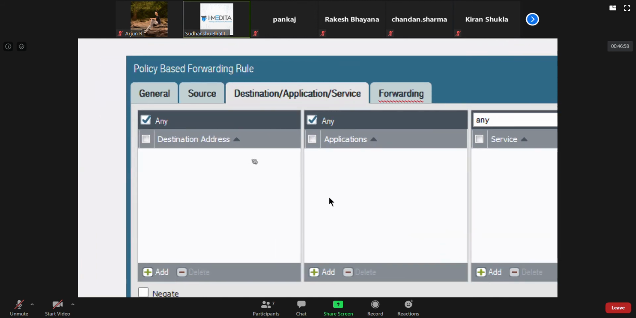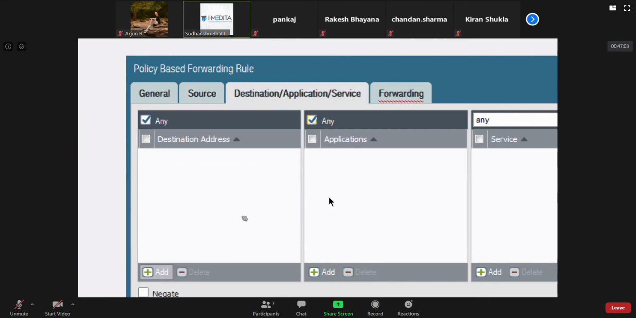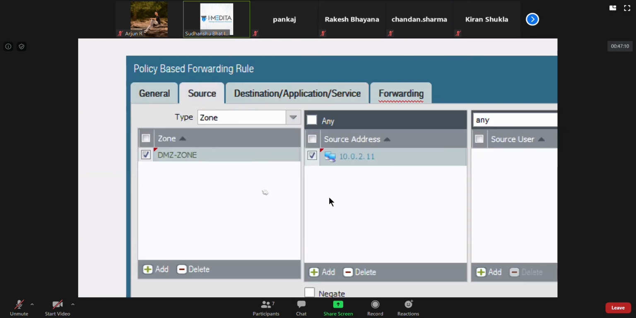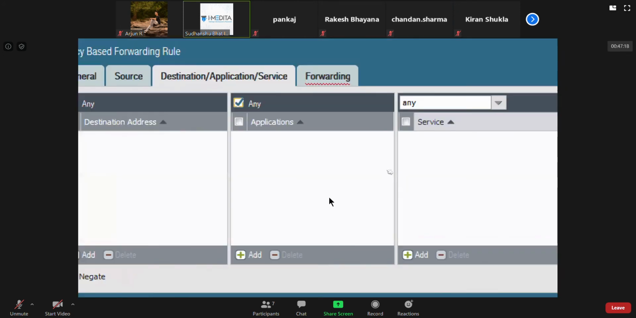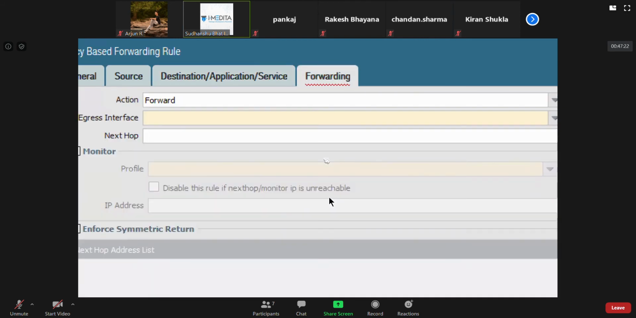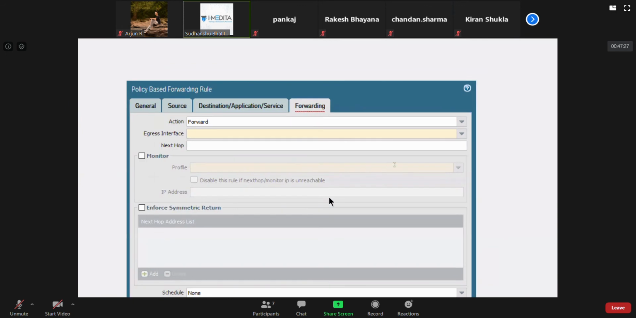Or if you feel like you want to add a destination along with the source, that for this particular destination I want to go through this egress interface. So once you specify all this, suppose I just want to specify this. Now here, if you look at forwarding, the action says forward, discard, no PBF.